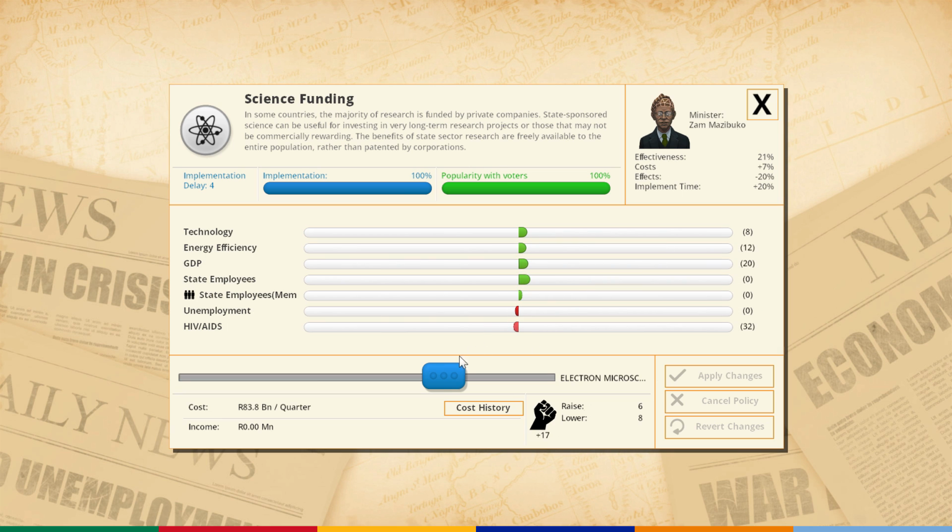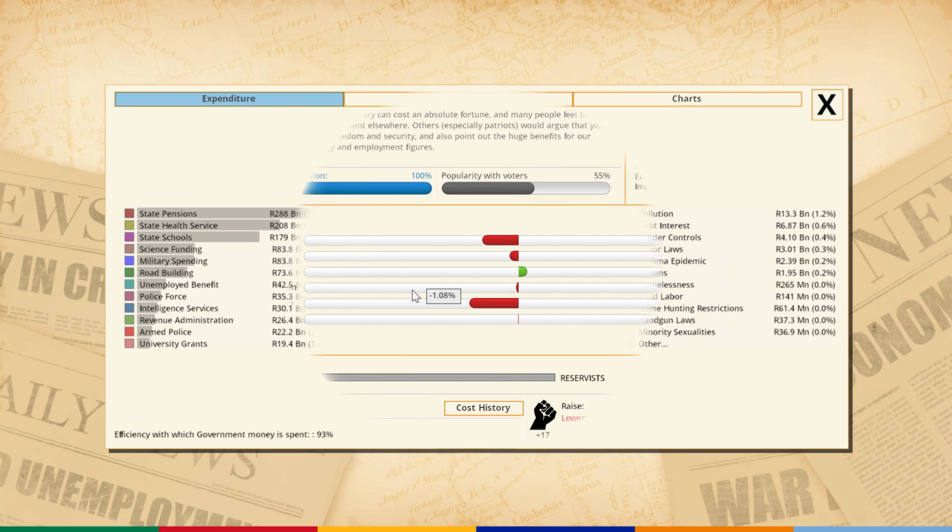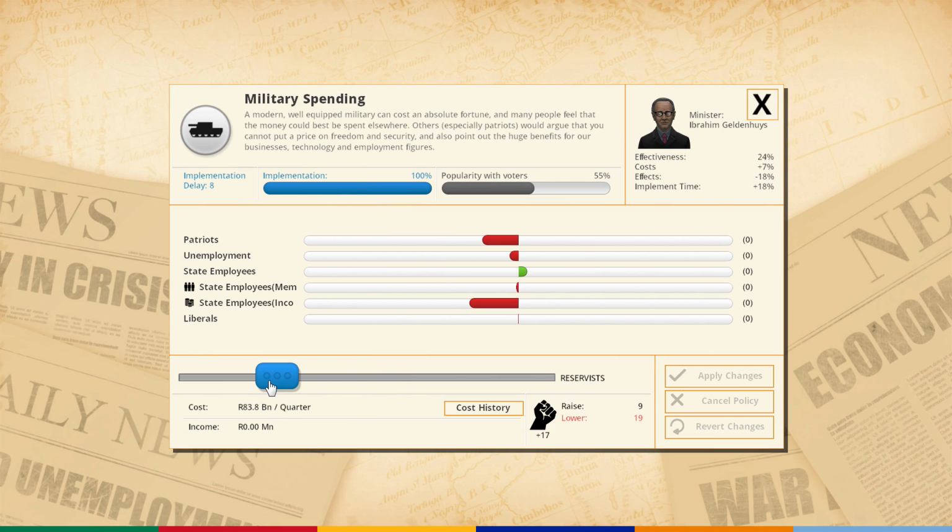Yeah, you know what? We might need to decrease this a little bit. Although, wait a second, if we're decreasing this, oh yeah, then HIV/AIDS will go up. That's an issue, but I've got to cut someplace. Something needs to be cut, that's for sure. To enact all these policies I want to do, something needs to be rolled back. I think it's going to be military spending.